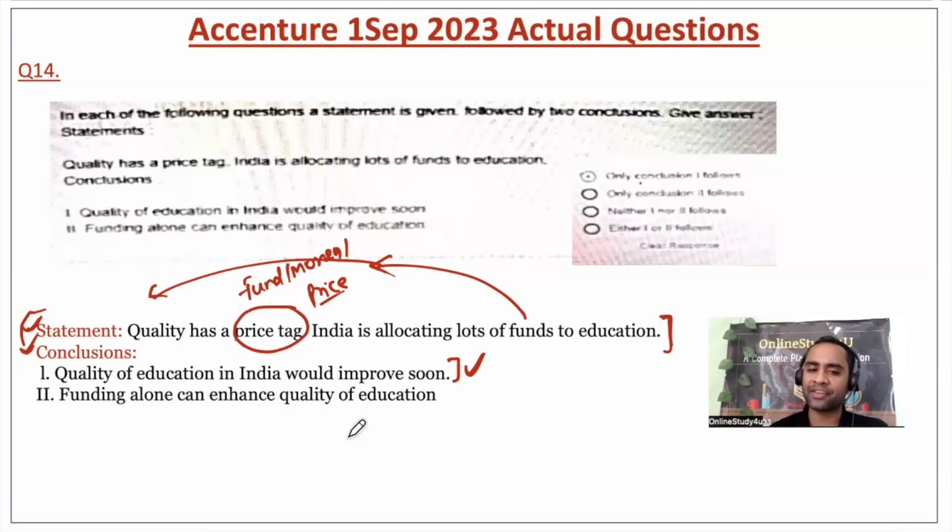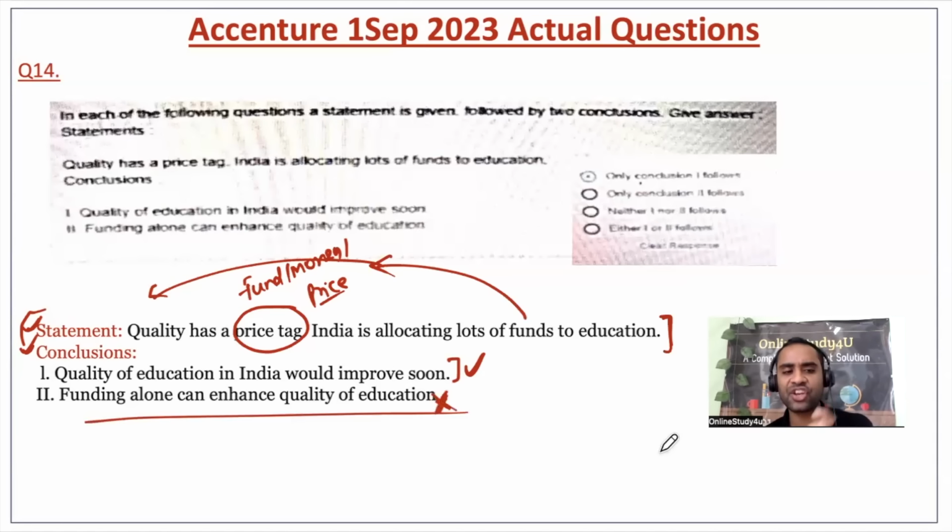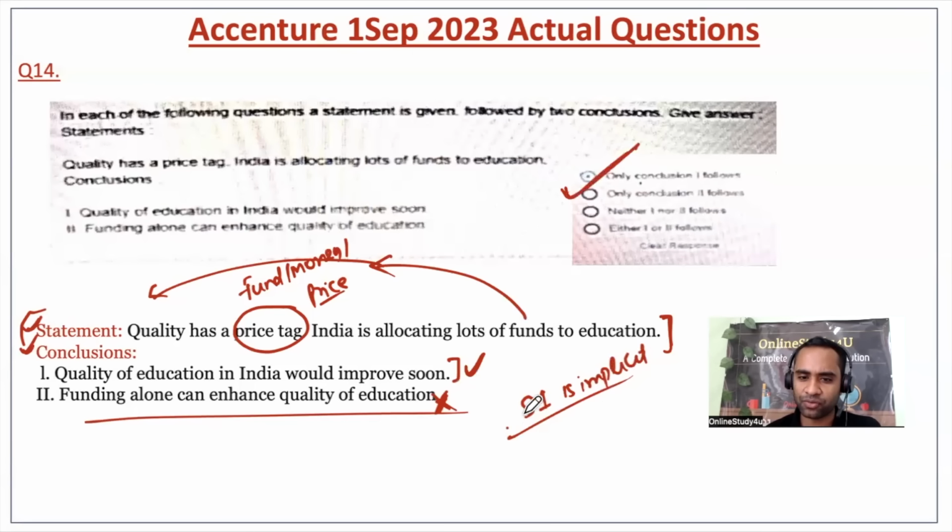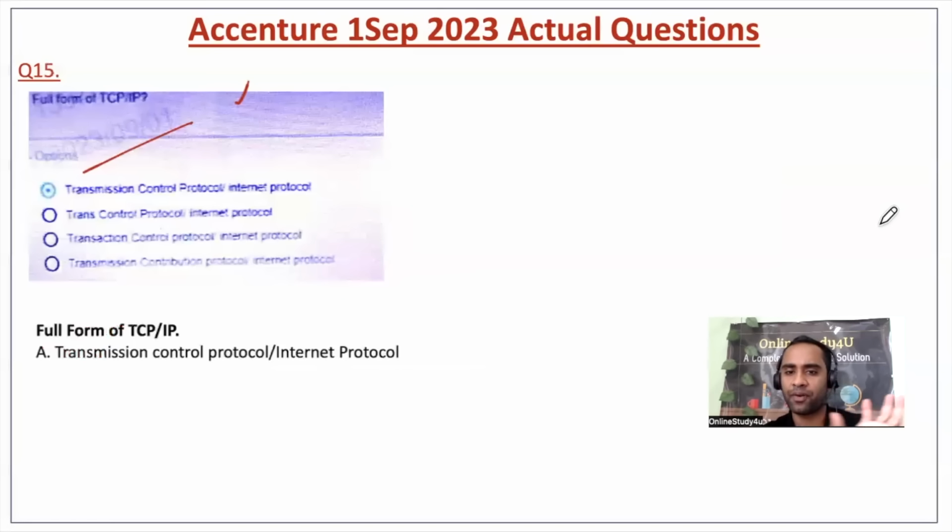Can funding alone enhance the quality of education? No. See, funding alone cannot enhance the quality of education. Teachers should be good, infrastructure should be good, students should be there. There are a lot of things which have not been discussed or concluded here. So we have to say that only conclusion one is implicit, only conclusion one follows. These are the options given to you in the exam.